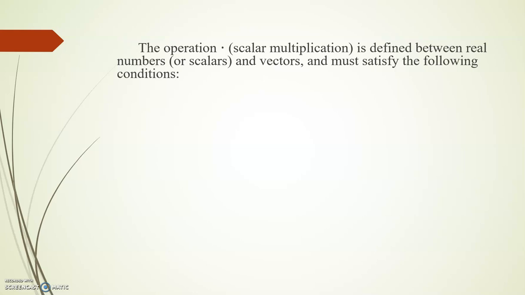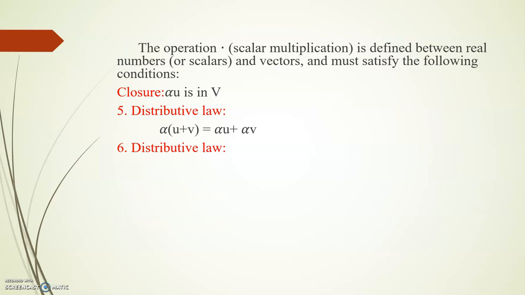Next one, the operation multiplication is defined between real numbers or scalars and vectors and must satisfy the following conditions. First one is closure. Alpha into u is in capital V, where alpha is a scalar. Next one, distributive law. Alpha into u plus v is equal to alpha u plus alpha v.